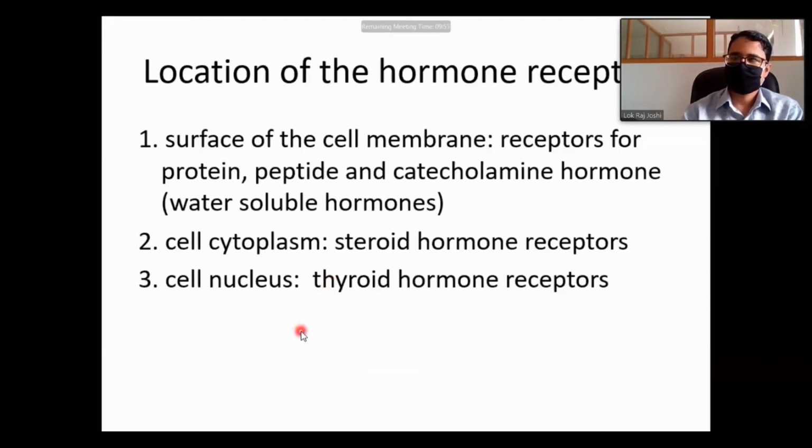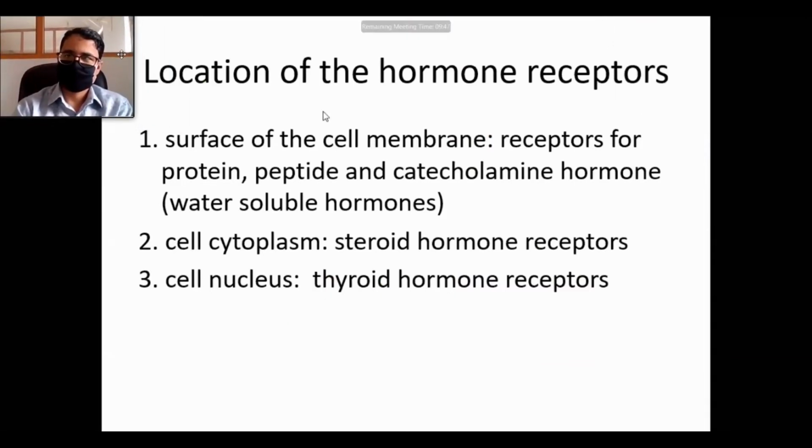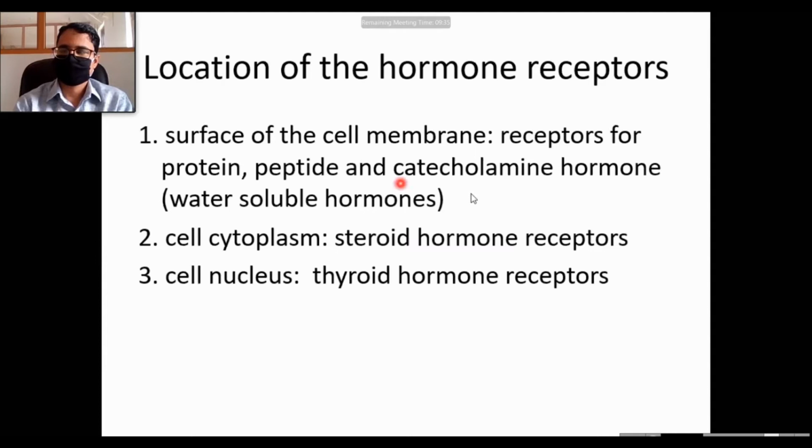Now, location of the hormone receptors. The first step for action of the hormones is to bind with the receptors. Now we will talk about the location of the hormone receptors in the cell. There are three possibilities. In the case of some hormones, the receptors are located on the surface of the cell membrane.